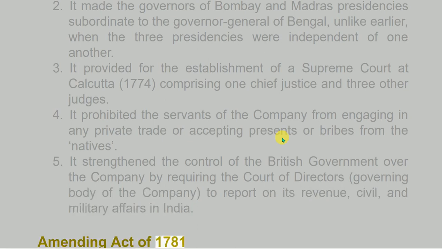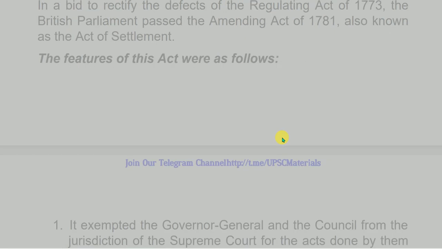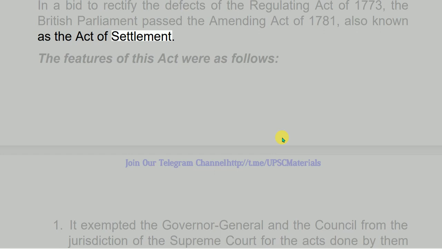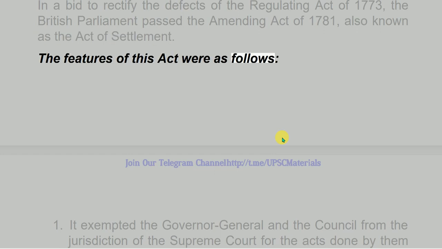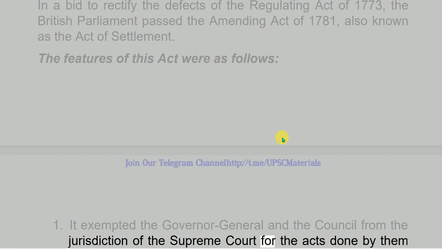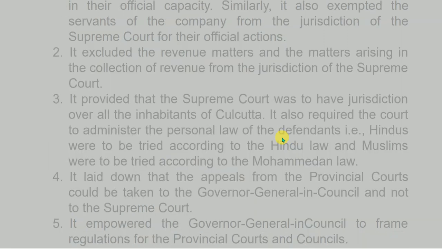Amending Act of 1781. In a bid to rectify the defects of the Regulating Act of 1773, the British Parliament passed the Amending Act of 1781, also known as the Act of Settlement. The features of this act were as follows. 1. It exempted the Governor General and the Council from the jurisdiction of the Supreme Court for the acts done by them in their official capacity. Similarly, it also exempted the servants of the company from the jurisdiction of the Supreme Court for their official actions.